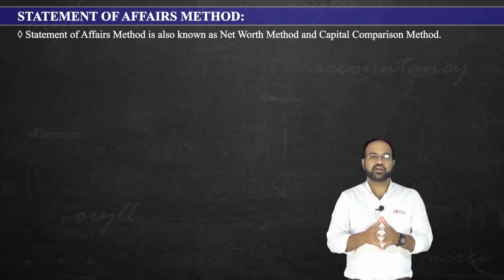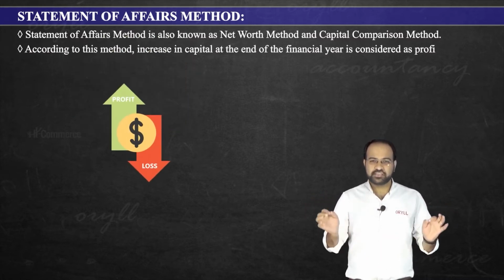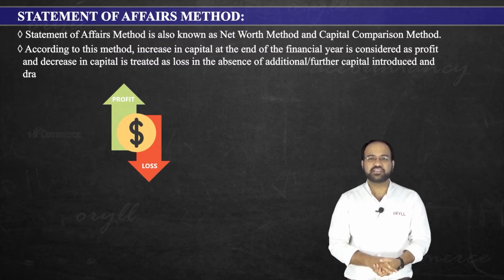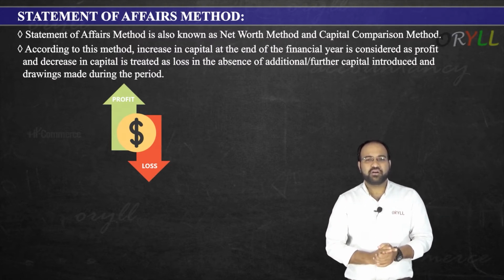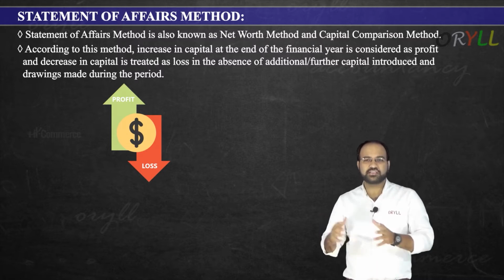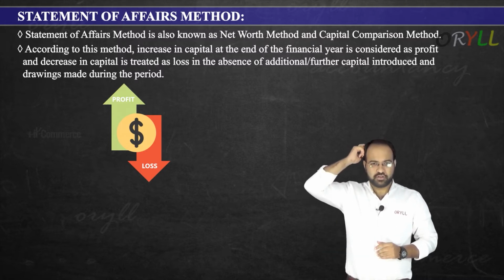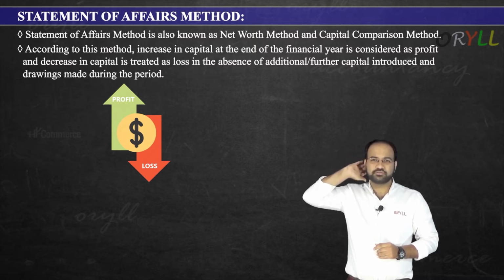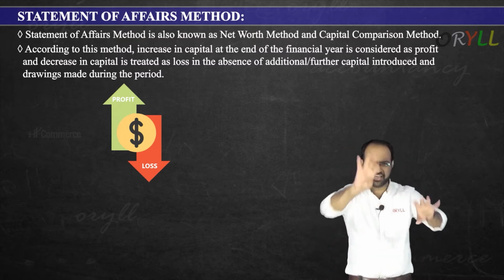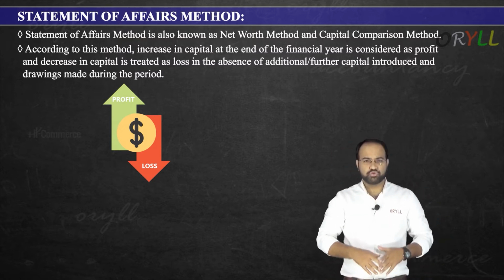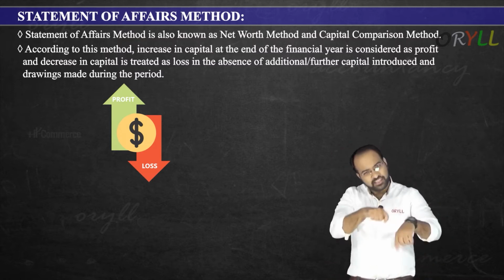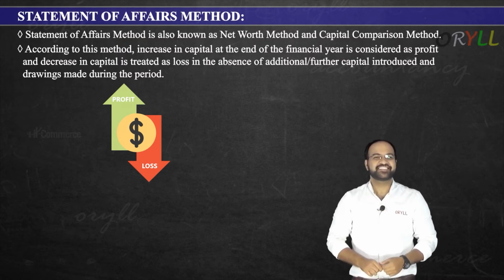Next point: according to this method, increase in capital at the end of the financial year is considered as profit and decrease in capital is stated as loss, in the absence of additional capital introduced and drawings made during this period. Didn't understand? What to do? Don't worry. See the next one, and then we'll see one example to understand exactly.